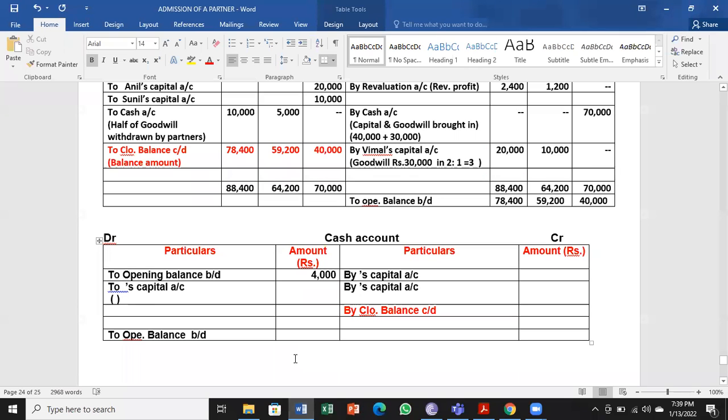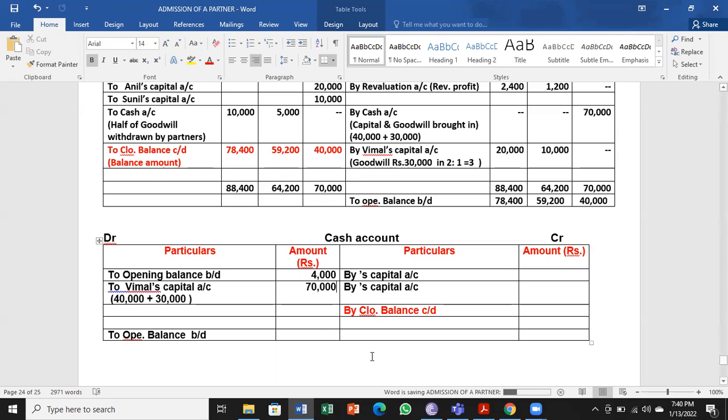Next is what the new partner brings into the new partner's capital account. So he's bringing 40,000 plus 30,000. So total he's bringing 70,000 to the business.